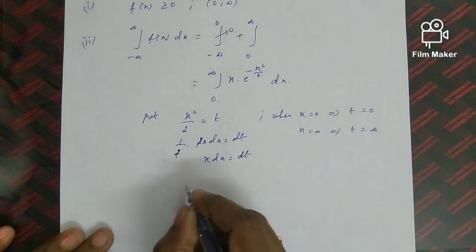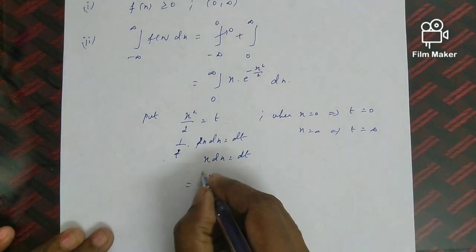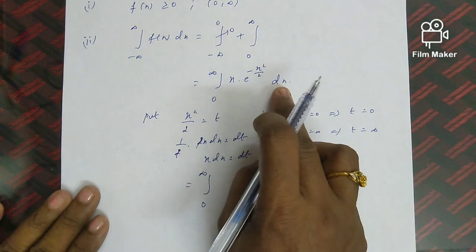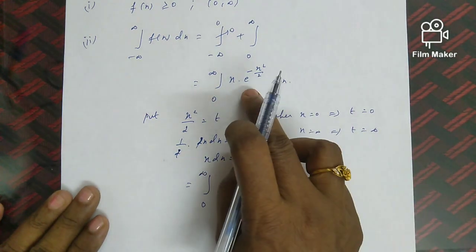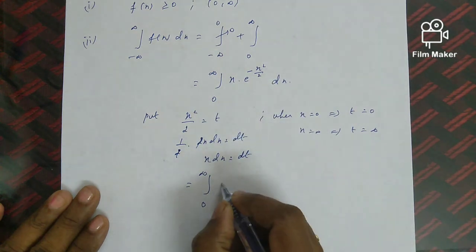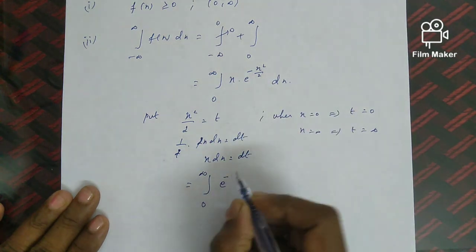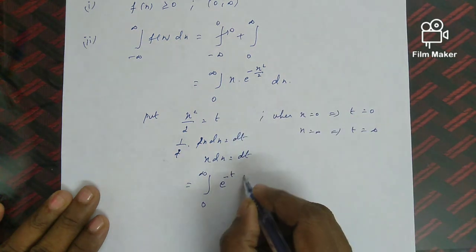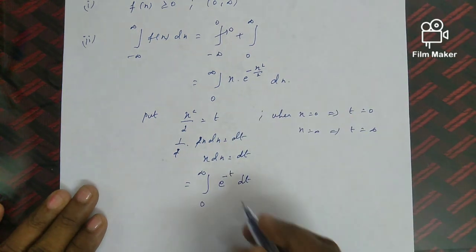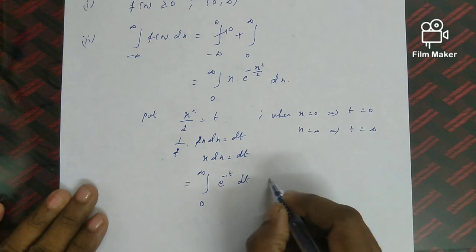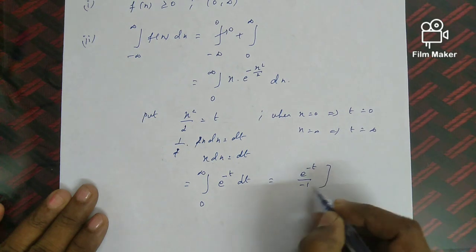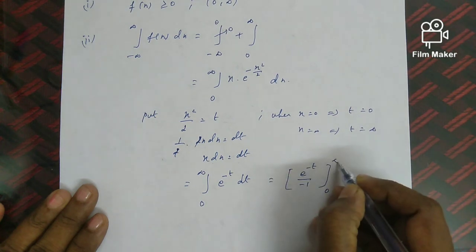So substituting that, integral 0 to infinity, the new limit is also 0 to infinity, x dx is nothing but dt, and e power minus t, since we have taken x square by 2 as t. Integration of e power minus t is e power minus t by minus 1 with the limit 0 to infinity.